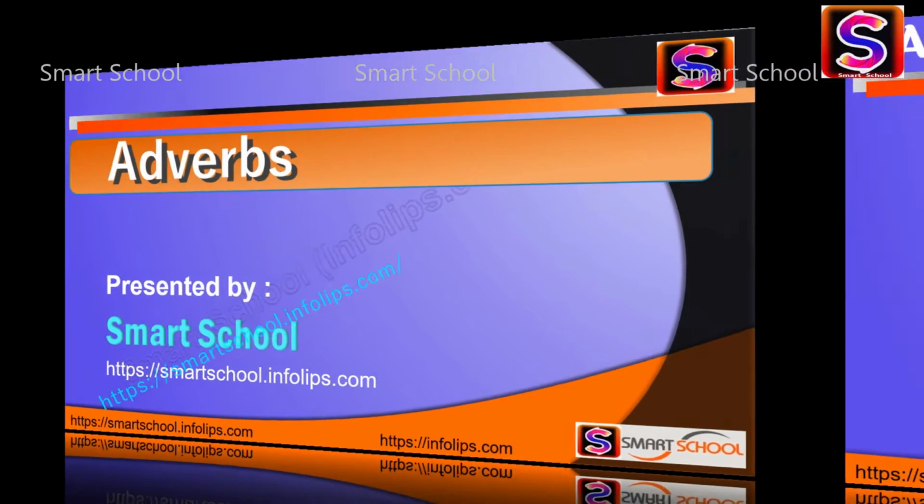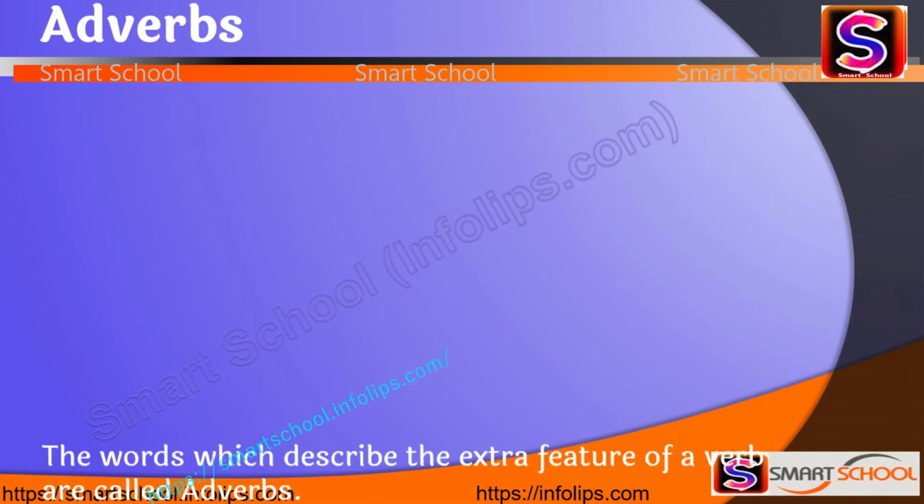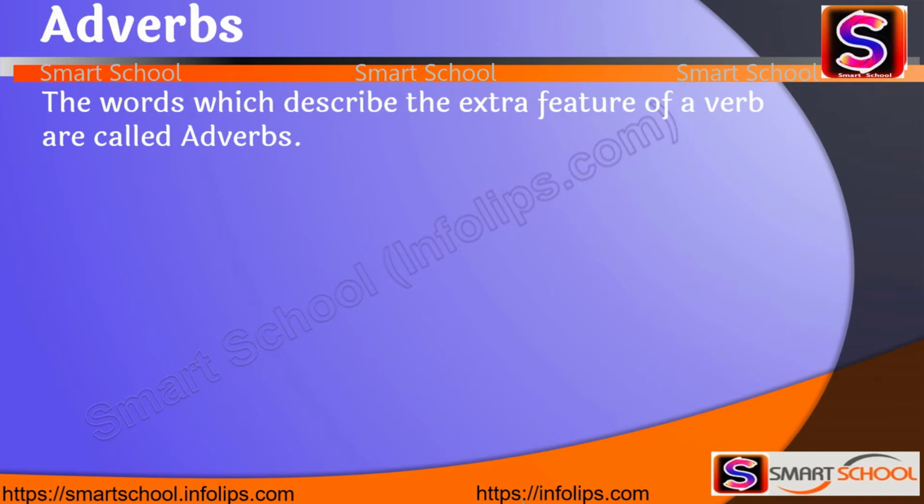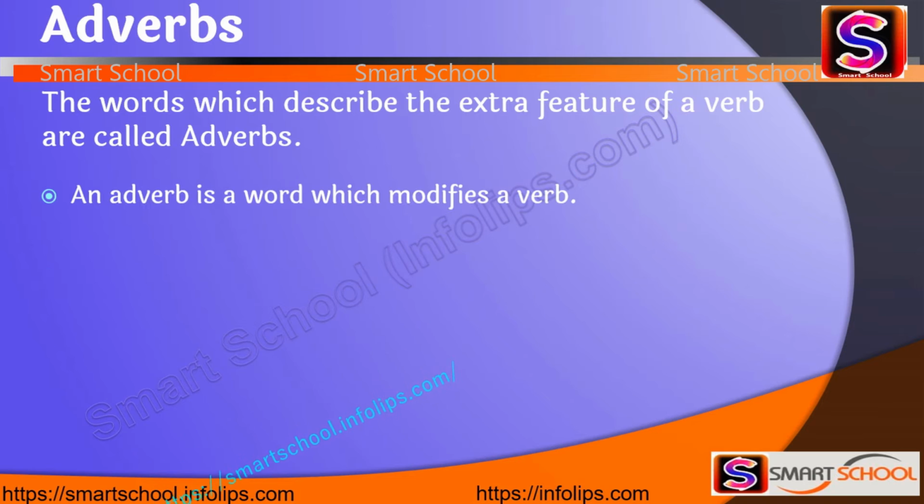Today we are going to see adverbs. So let's begin. The words which describe the extra features of a verb are called adverbs. I'm repeating: the words which describe the extra features of a verb are called adverbs. An adverb is a word which modifies a verb.